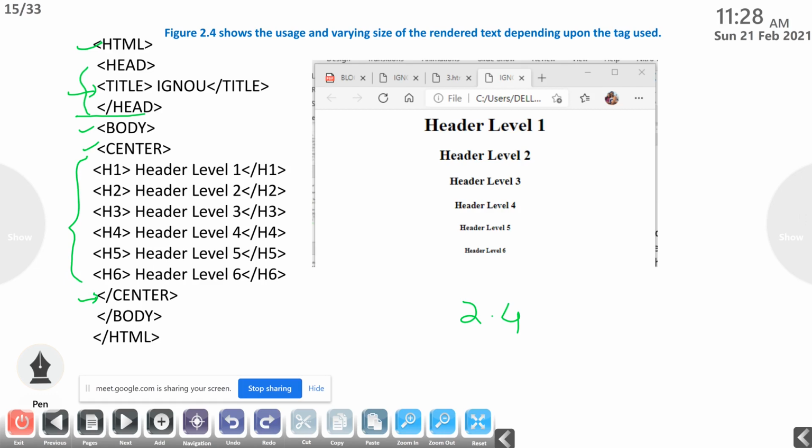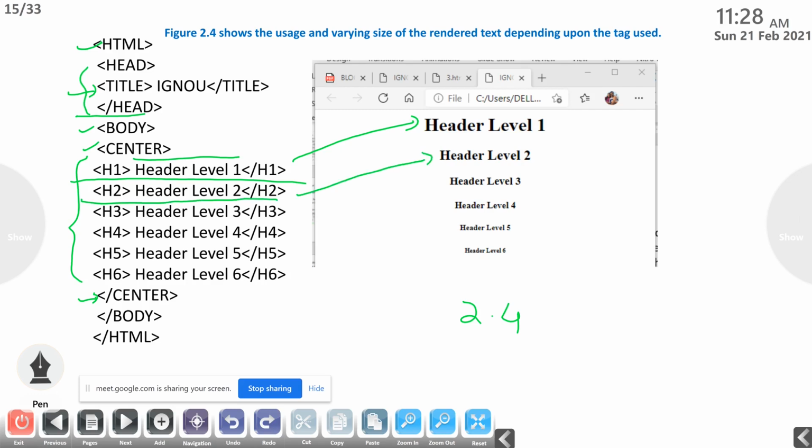So first we are using the first heading level, that is H1. What is the content over there? That is header level 1. Header level 1 will be displayed in the heading size H1. Here, this one. And next one, it will be centered. So next one, H2, header level 2.